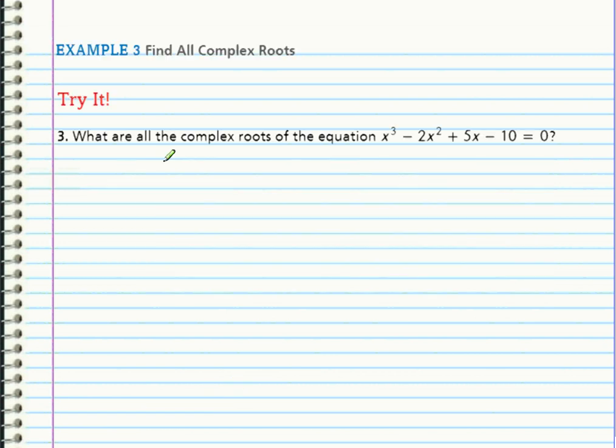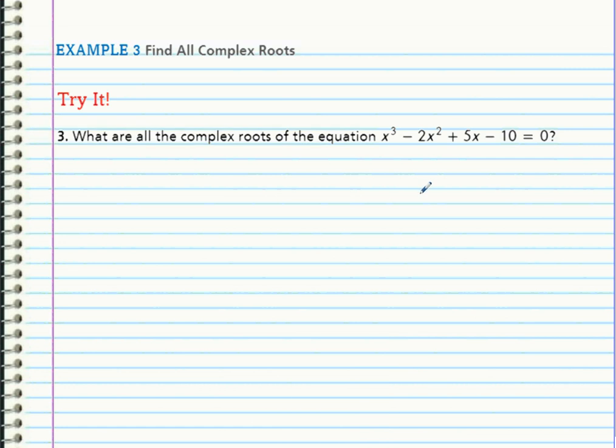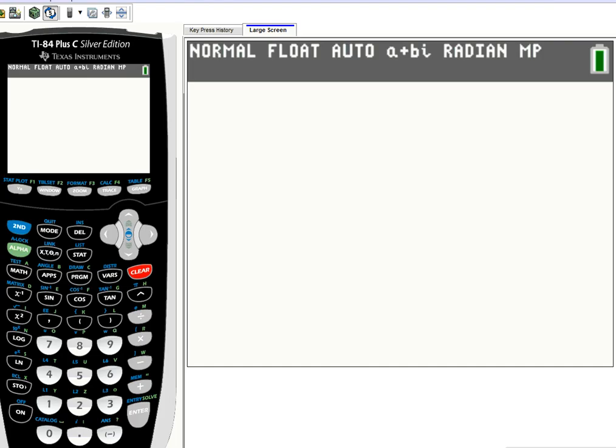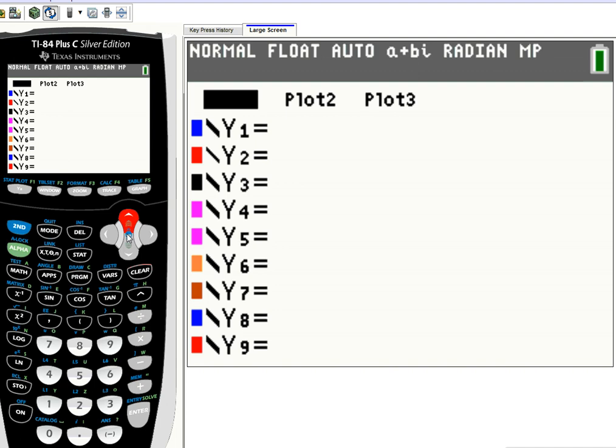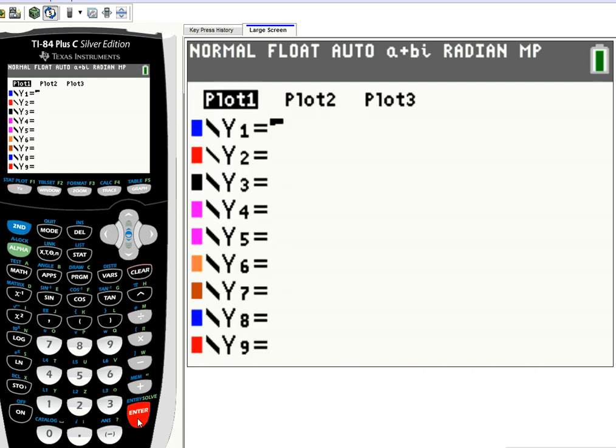So what are all the complex roots of this equation? Okay, so I need to factor this. What I'm going to do to factor this is type this into my calculator. Let me clear everything out. Turn my plot off. And I say y equals